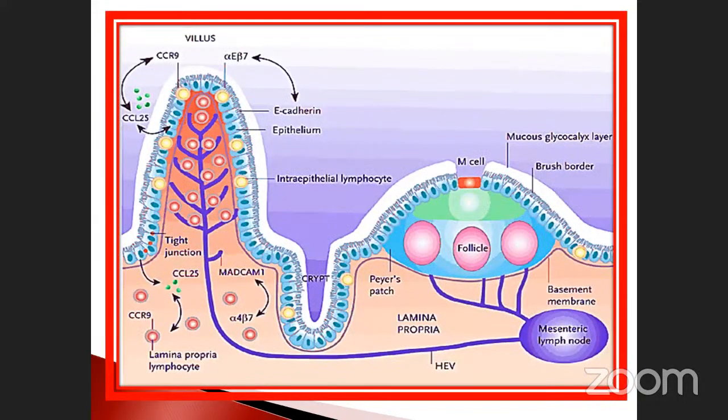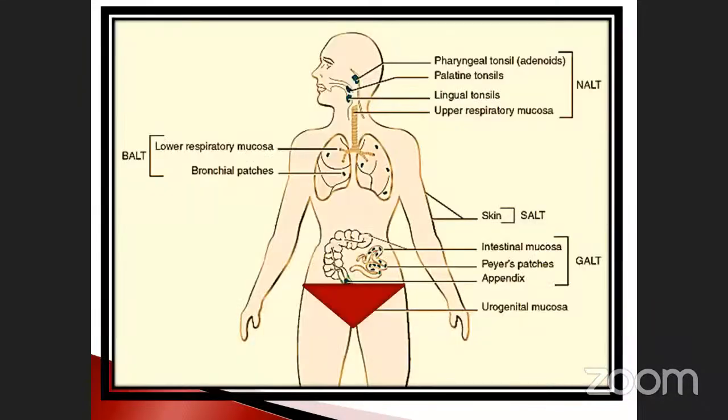See, these are the structures. Here we will not see that properly, so we will pass on to the next one. You can see it. See that one? Skin related, this one is called SALT. This one is called NALT. This one is called GALT. This one is called PALT, and MALT also.